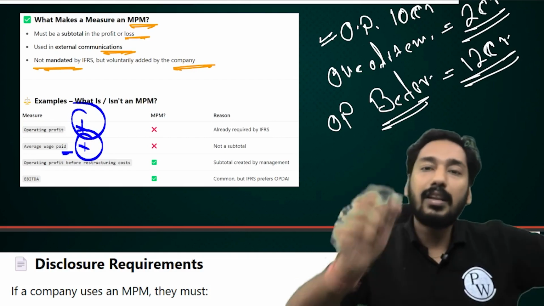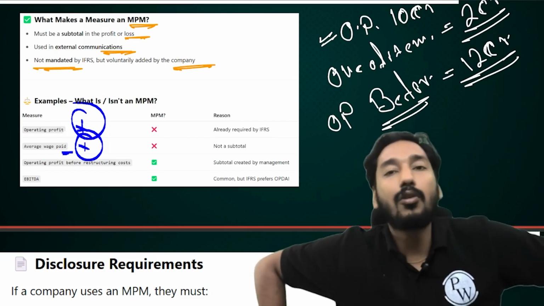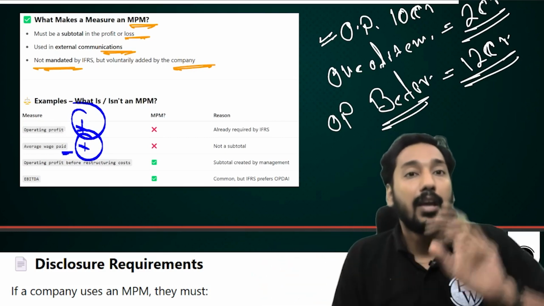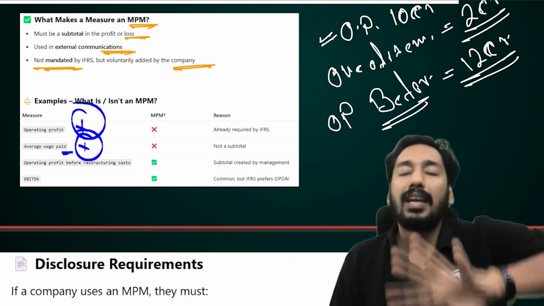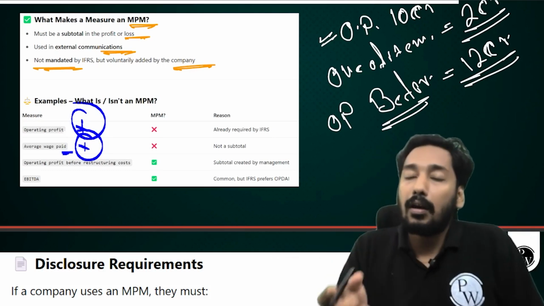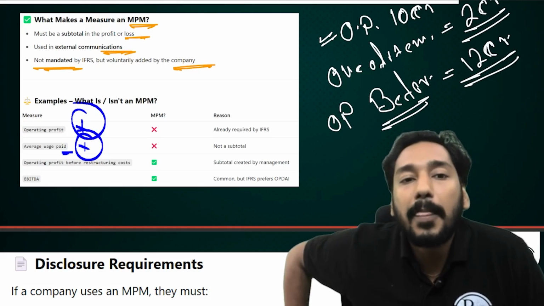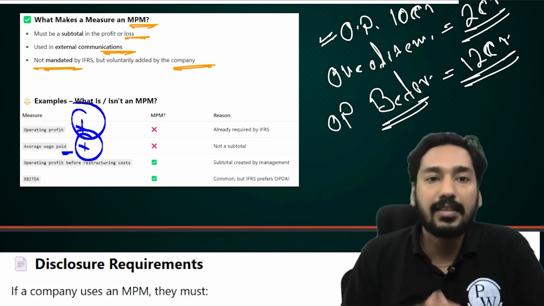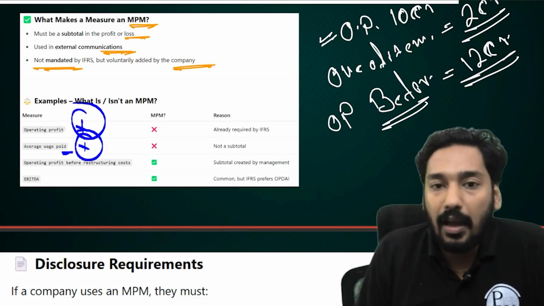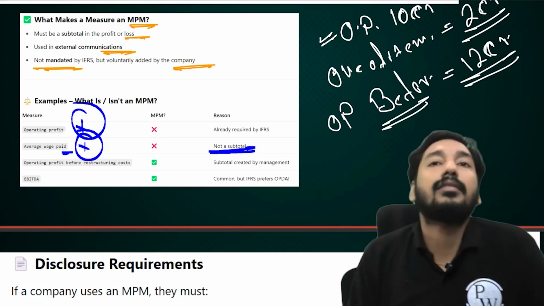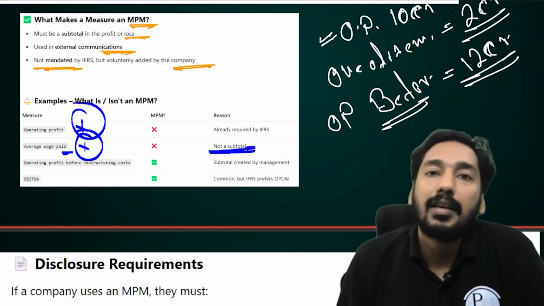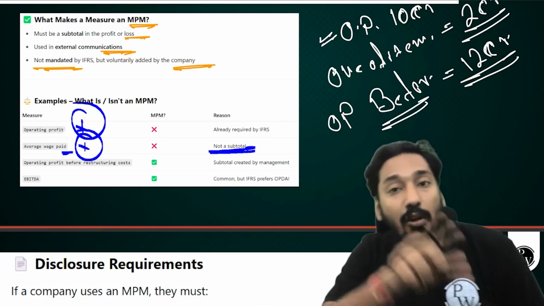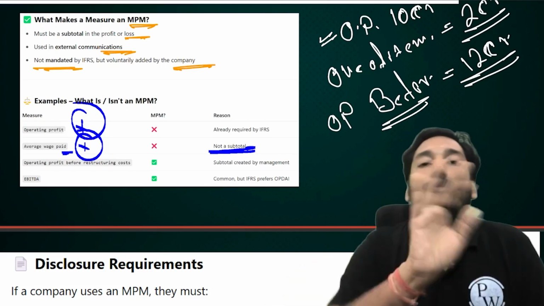These types of measures are already reported or required by IFRS, so you cannot call these measures MPM. And second, to become an MPM, it should be a subtotal of figures already reported in the P&L. Now, average wage paid is a statistical figure. It's not a subtotal. Basically, how will you get an average? Just by adding certain items from the P&L? Obviously, you cannot. So average wage paid is not a subtotal, and that's why it's also not an MPM.